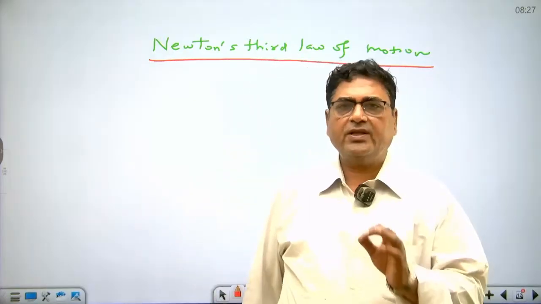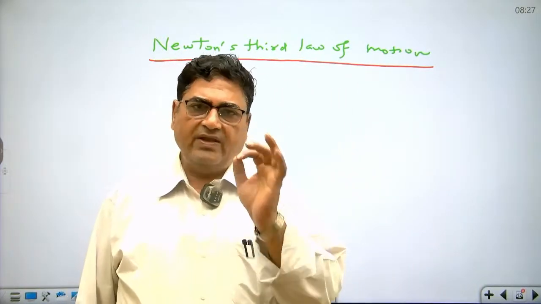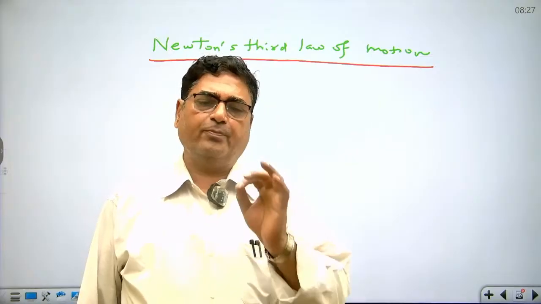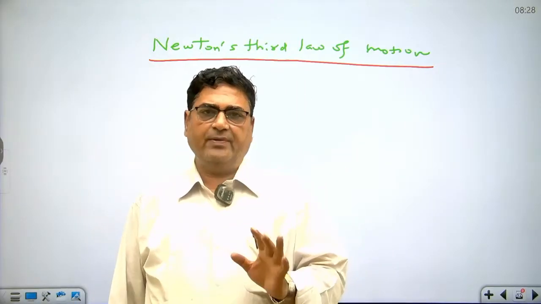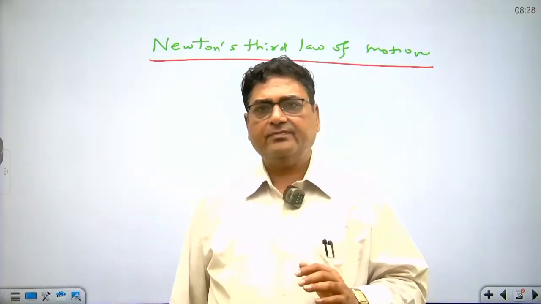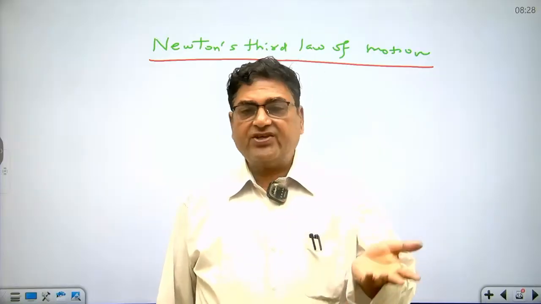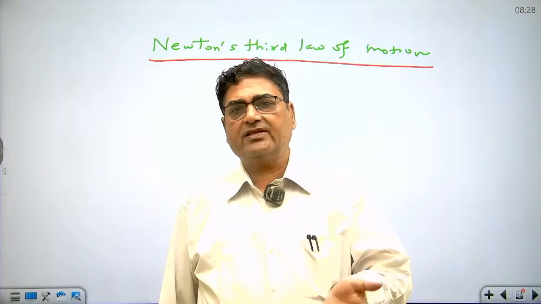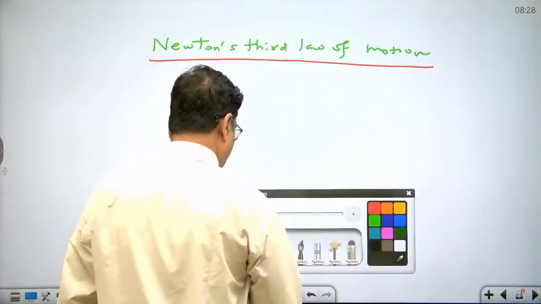Newton's third law of motion is also called the action-reaction law. To every action, there is an equal and opposite reaction. Action and reaction always act on different bodies. To be an action-reaction pair, the nature of action and reaction should be the same. Like if the action force is electromagnetic in nature, then the reaction force should also be electromagnetic in nature.